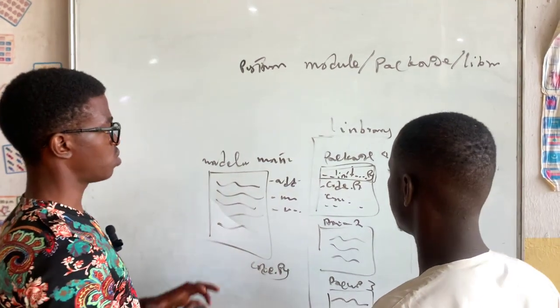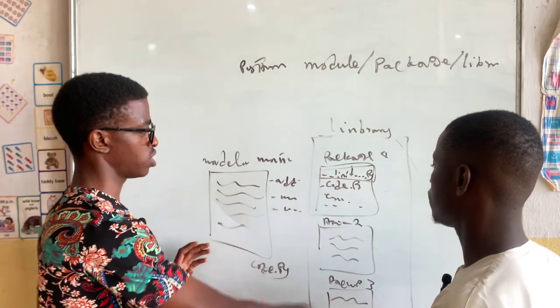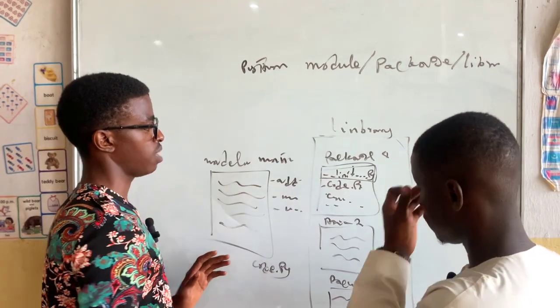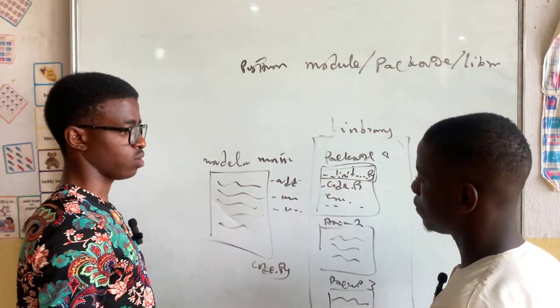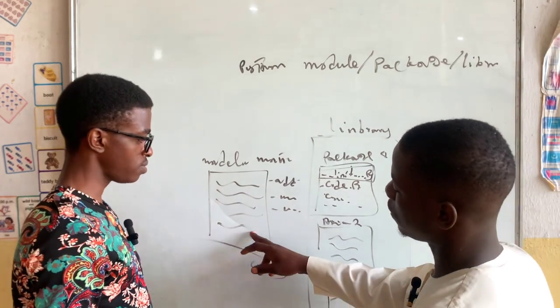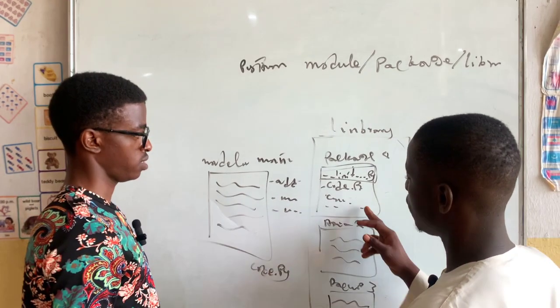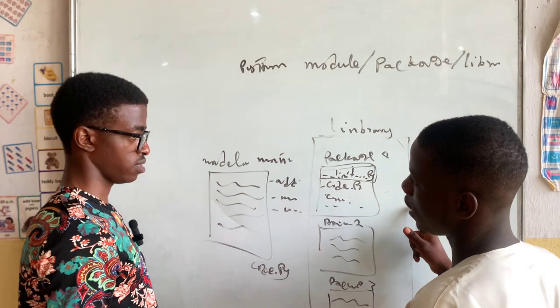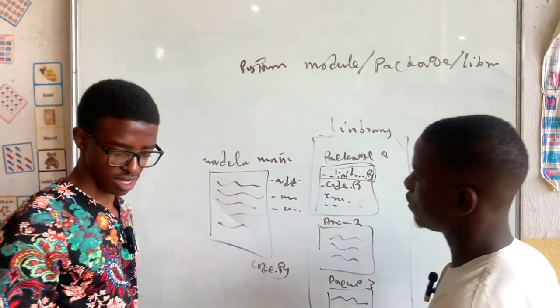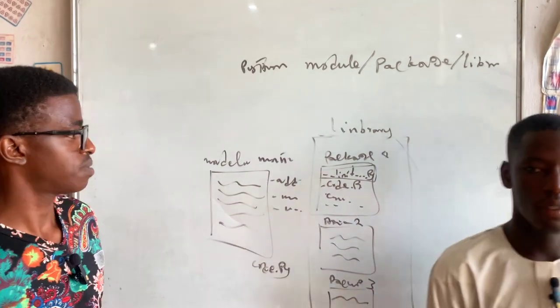So now we're going to go to the practical and implement all this structure. We create our own library, our own package, and also modules. Function inside module, module inside package, package inside library. Exactly. So let's proceed.